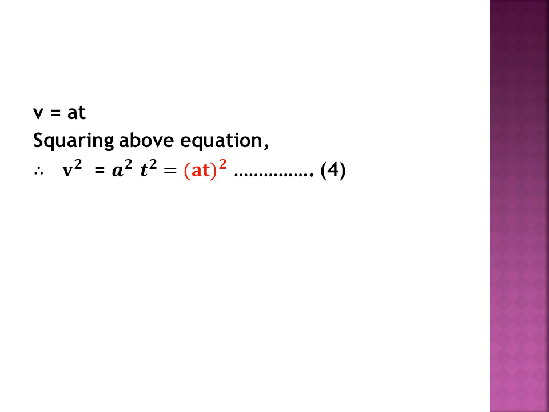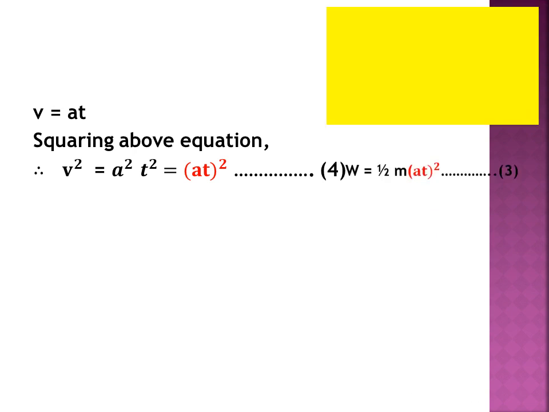Now previously we have solved W is equal to half m (at) the whole square. Why have I written this in this yellow box? Because for your understanding, if I solve the equation number 5, and since equation 3 is on the previous slide, you will not understand.